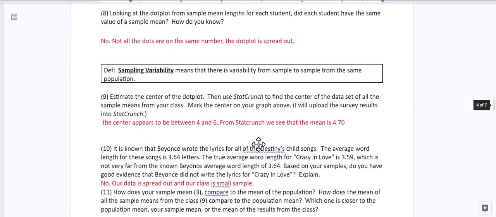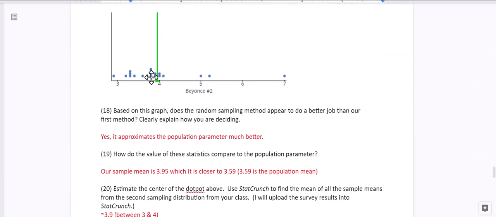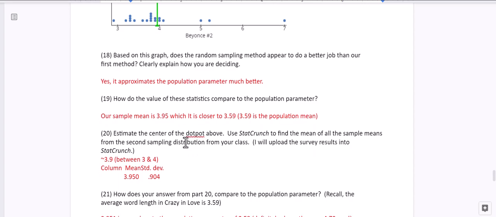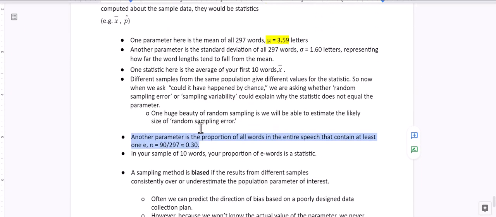Once we use the simple random sample, the Beyonce survey number 2, notice how everything was really right around the population parameter, the 3.59. And as I mentioned earlier, we won't always have the entire population. Like if I wanted to see something about all community college students in California, I don't have a way to get my hands on every single community college student in California.